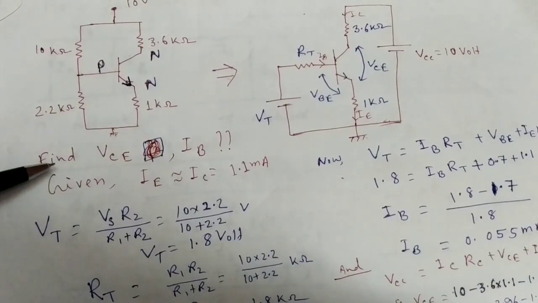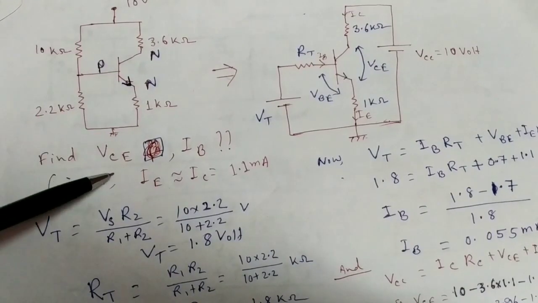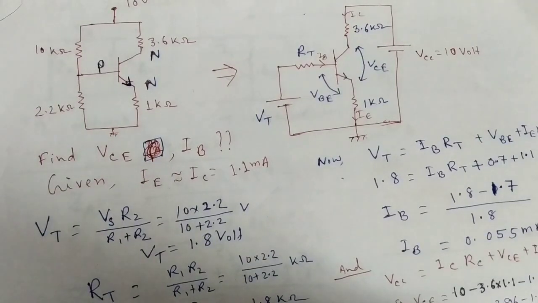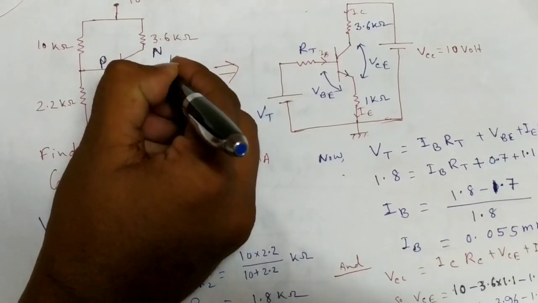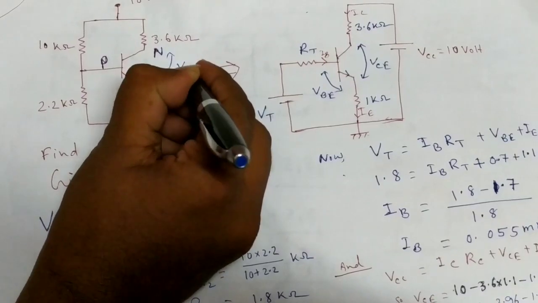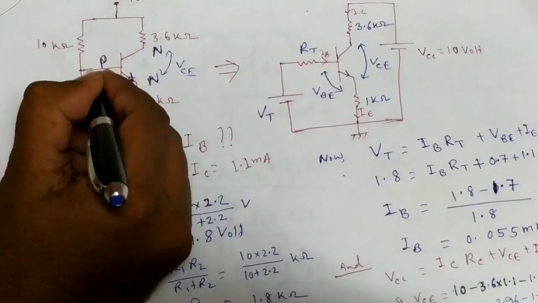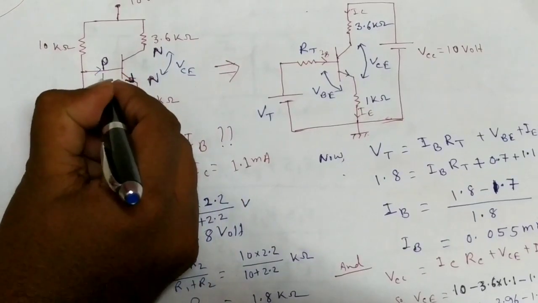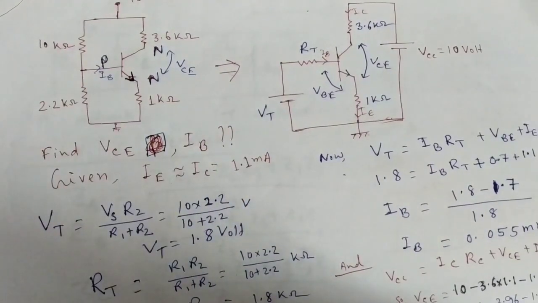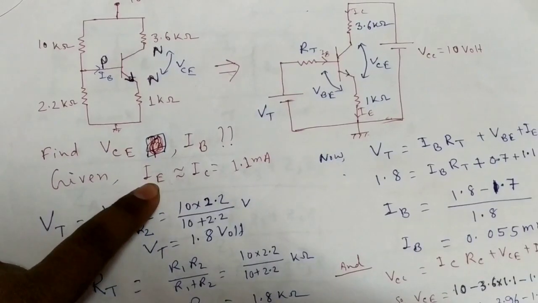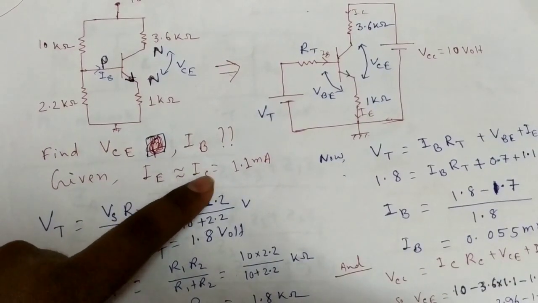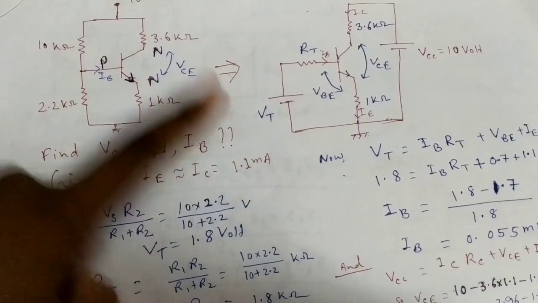The question asks, find VCE, the voltage between collector and emitter, and also calculate the base current IB. Given IE, the emitter current, which is nearly equal to IC, is 1.1 milliampere.